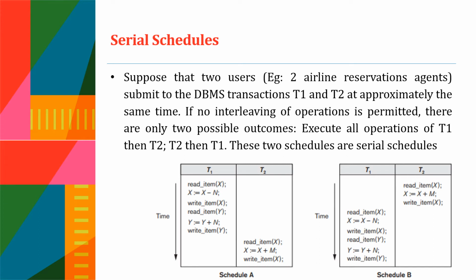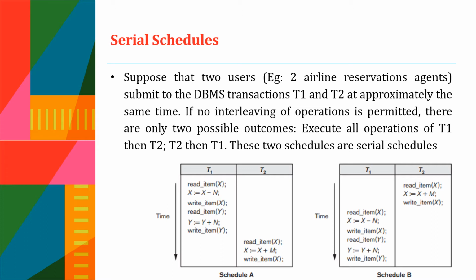Let's look at an example. Suppose that two users, for example two airline reservation agents, submit to the DBMS transactions T1 and T2 at approximately the same time. If no concurrent operation is allowed, there are only two possible outcomes: execute all the operations of T1, then T2, or execute all the operations of the transaction T2 followed by the transaction T1. So these are the only two possible schedules, right?